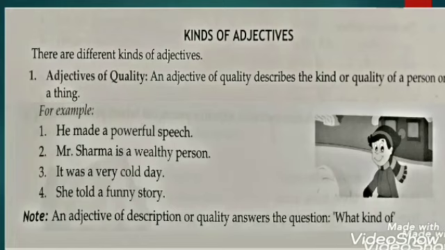In simple words, an adjective of quality describes the quality of a noun and answers the question, what kind of? Always remember, children, an adjective of quality answers the question, what kind of?